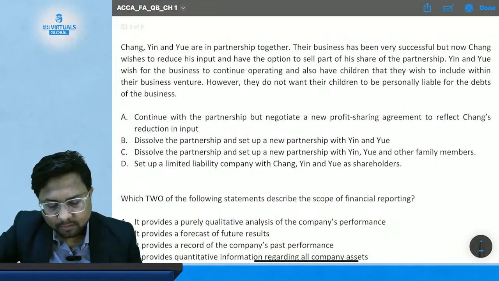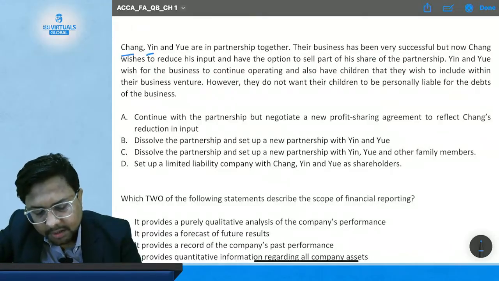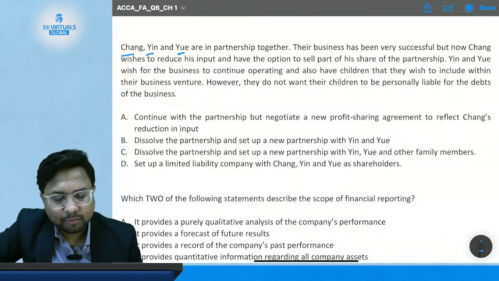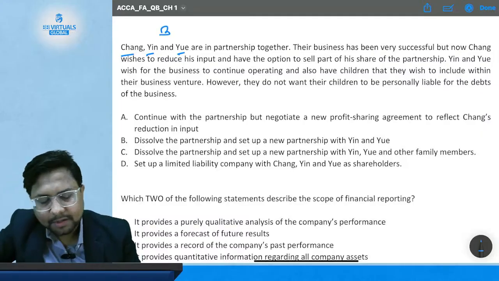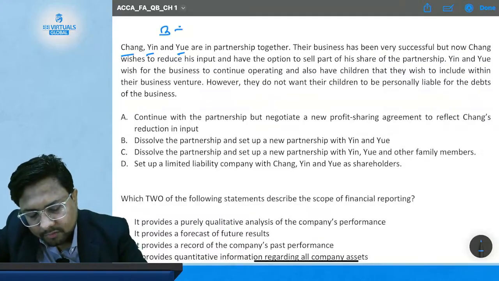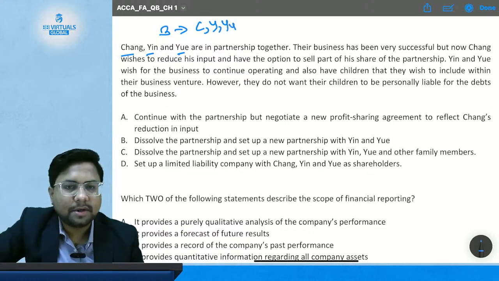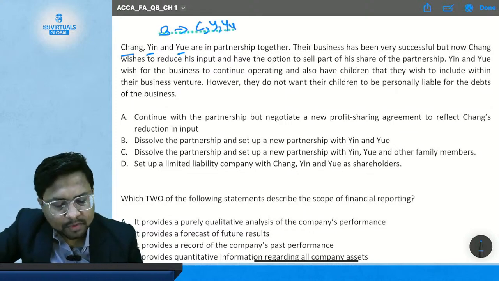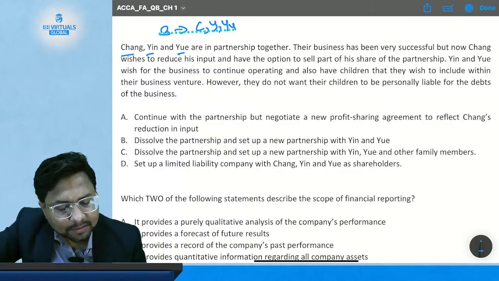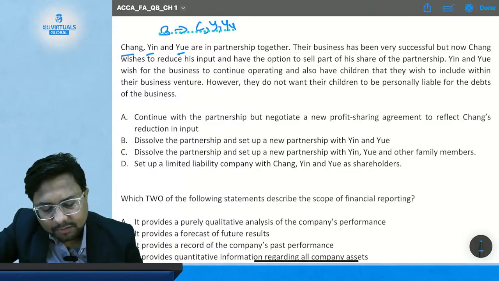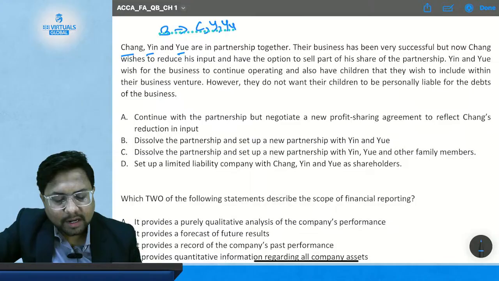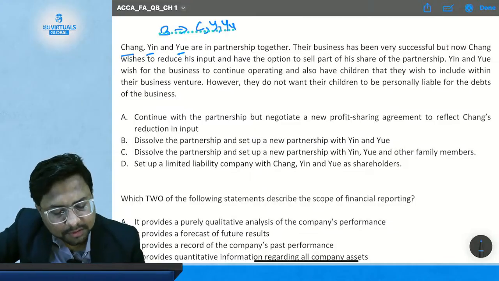Cheng, Yin and Yui are in a partnership together. So there are 3 partners in a firm. For short you can say C, Y and Y, U. There are 3 partners. Their business has been very successful, but now Cheng wishes to reduce his input and have the option to sell part of his share of the partnership.